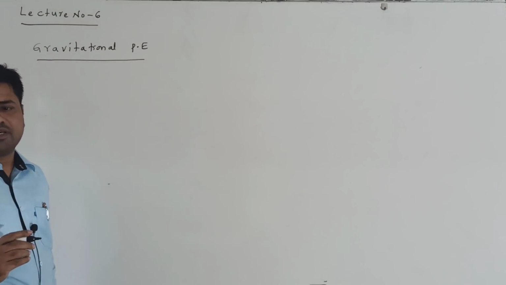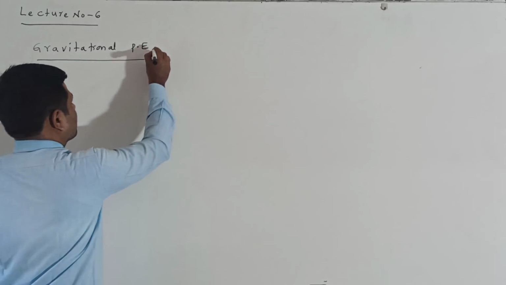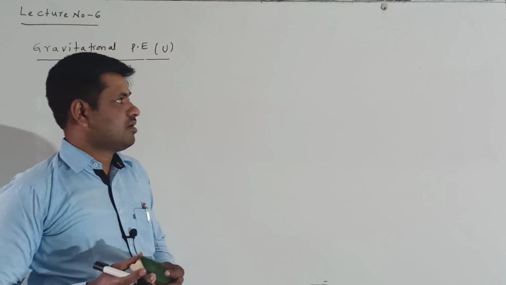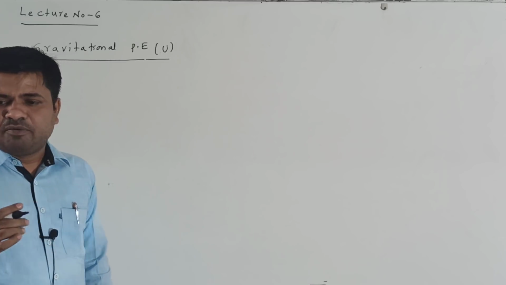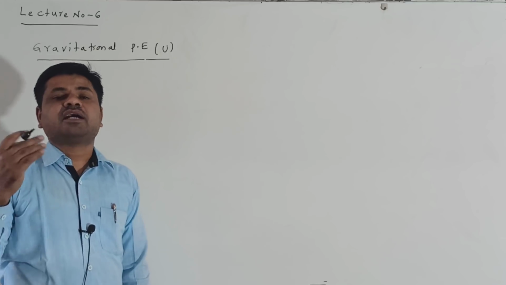What is meant by gravitational potential energy? It is denoted with U. Very important concept here: gravitational potential energy at a point in the gravitational field.